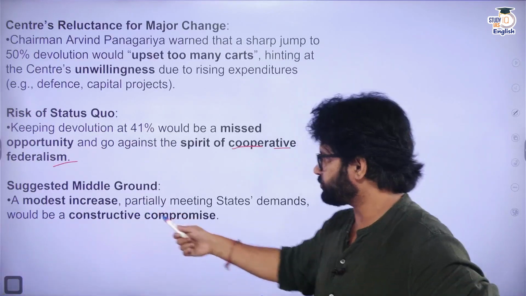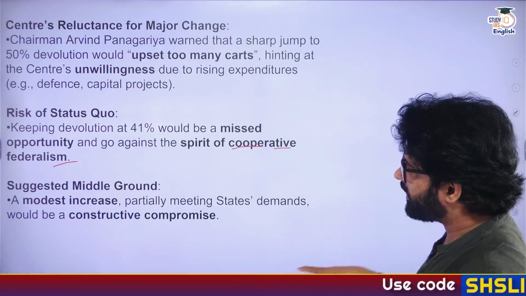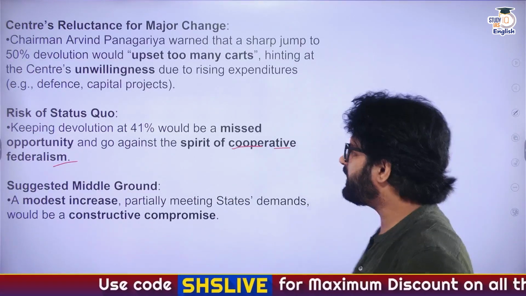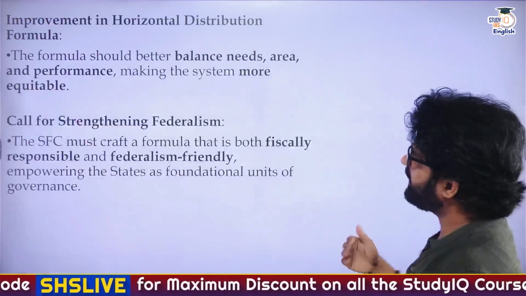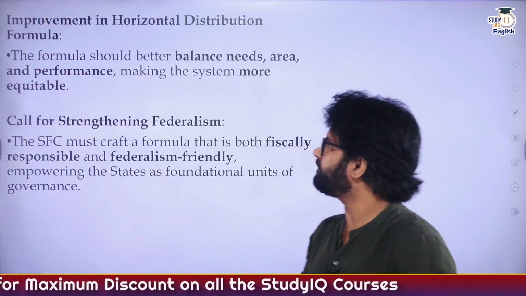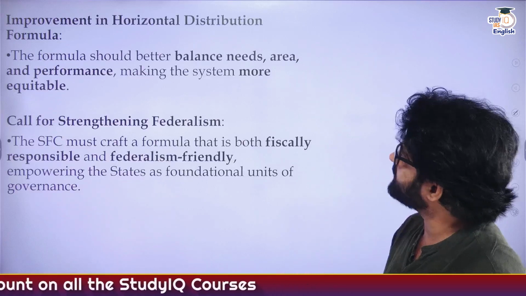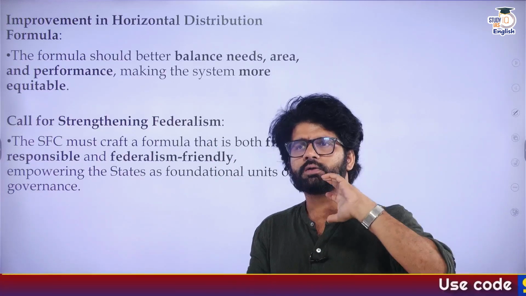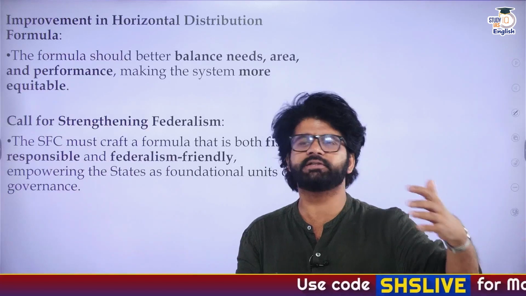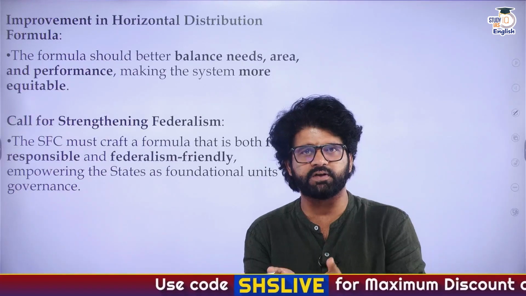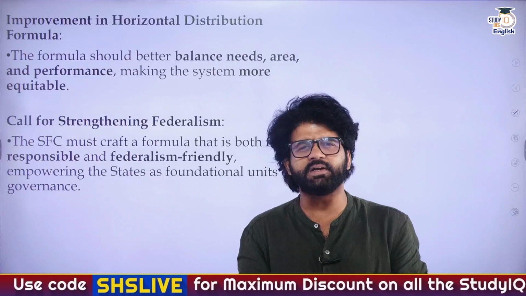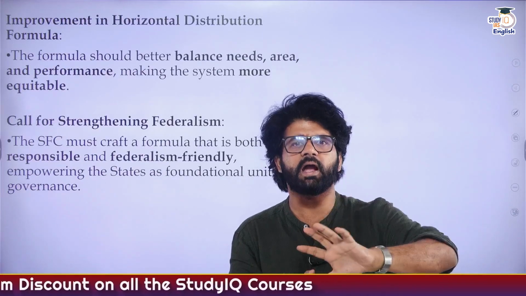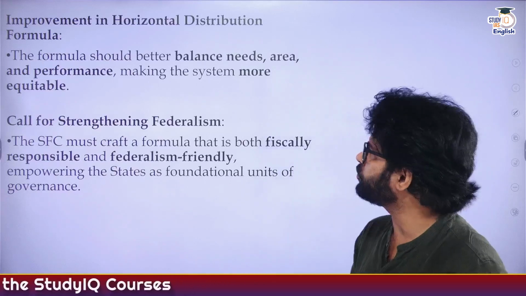According to the author, a middle ground has to be reached, meeting states' demand, and maybe not 50%, but let's say 45. Something has to be done so that states are not feeling left out, especially the southern states. They have their own concern, and not only southern states, other states as well, to ensure federalism. The division of power between center and state should not be skewed too much in favor of the center. India is a quasi-federal state with a strong unitary bias, but even then the center should ensure states don't feel that the center is taking the major chunk of the tax and everything. That feeling should not be there.